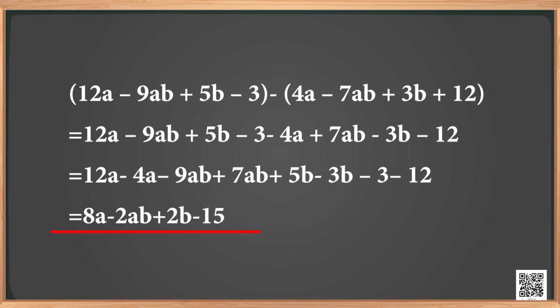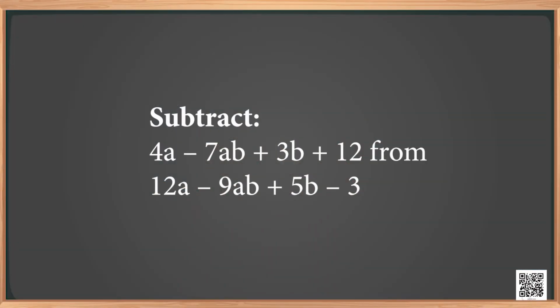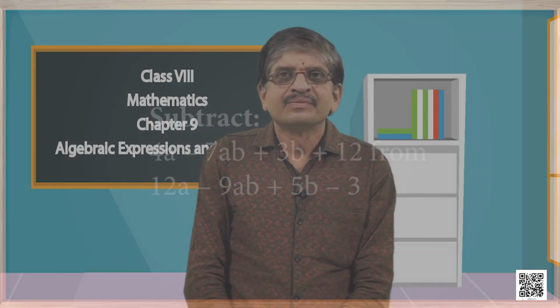Did you observe in both the methods we got the same result? You now try to solve the following problem on your own. Subtract 4a minus 7ab plus 3b plus 12 from 12a minus 9ab plus 5b minus 3. Multiplication of algebraic expressions. Introduction.